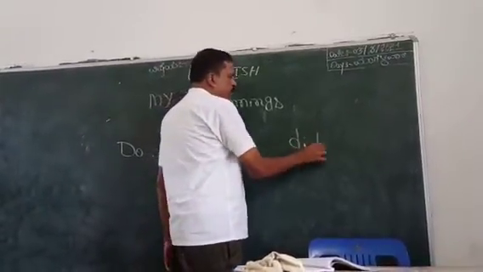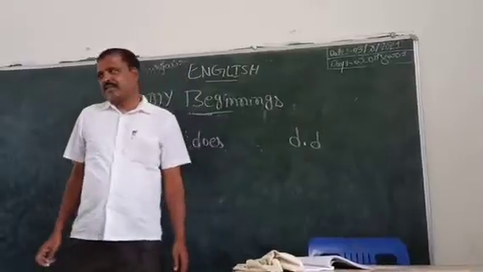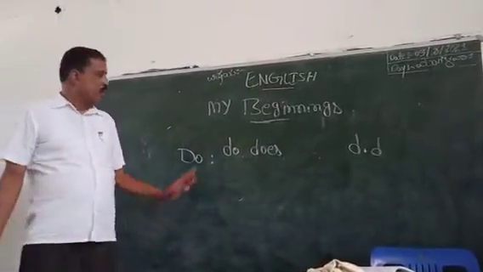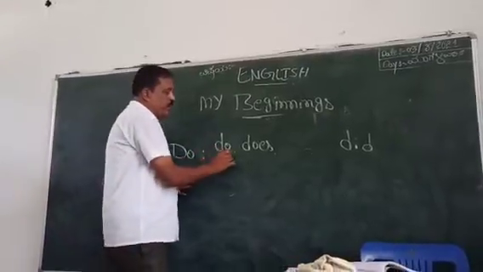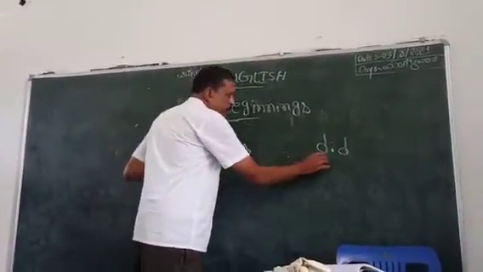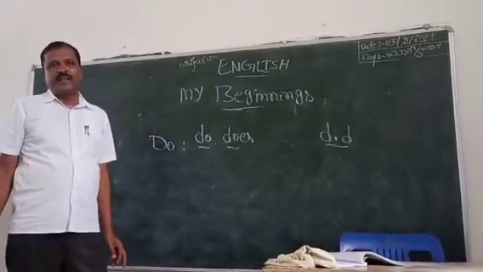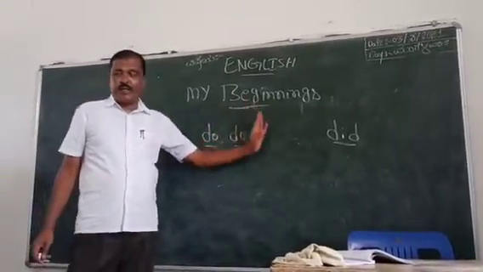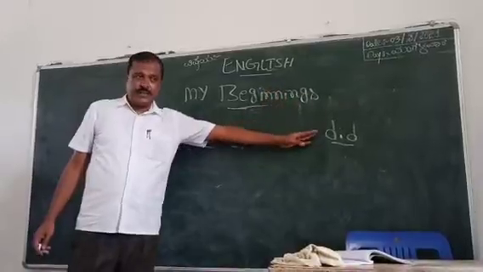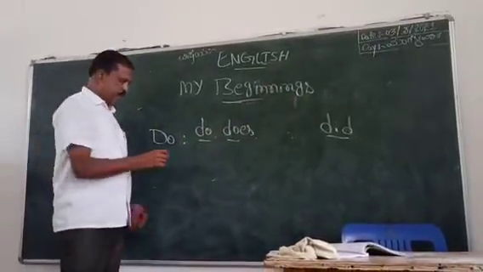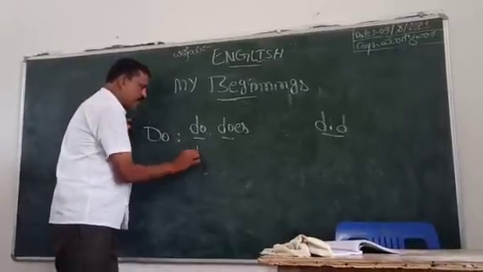Did used in past tense. Do, does, did. They are positive forms.